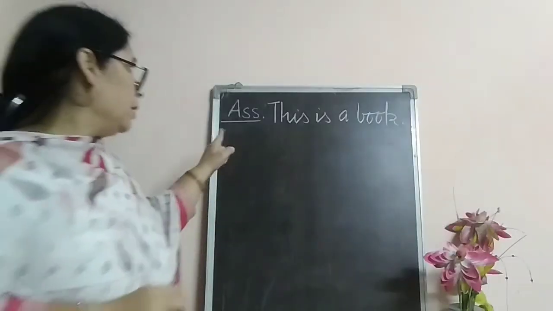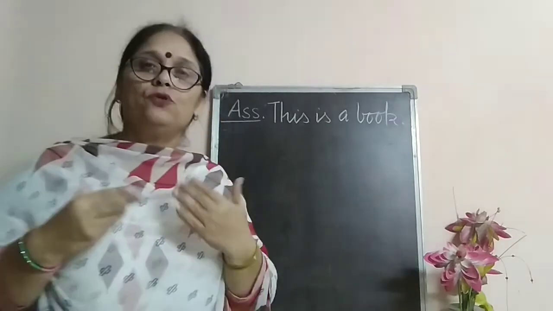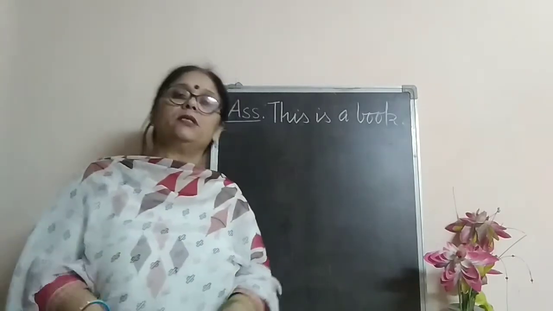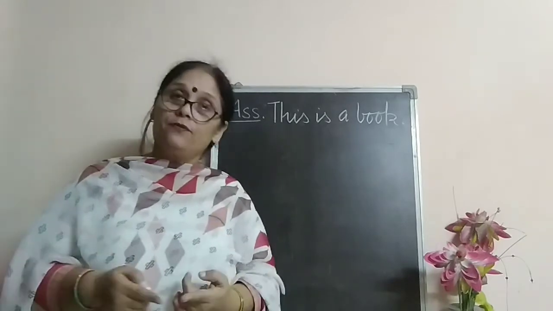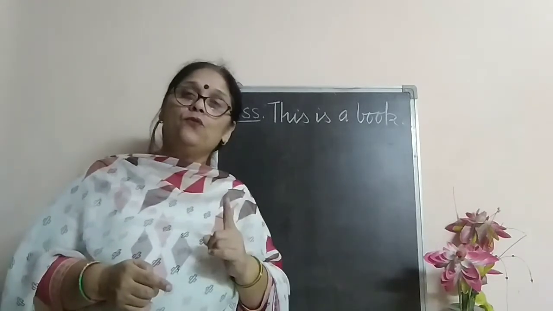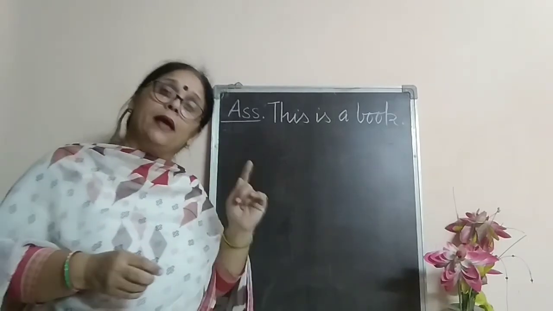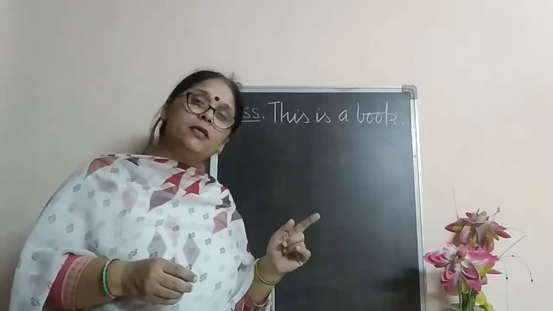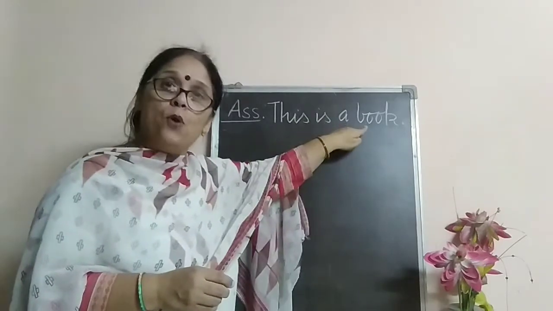We are having an assertive sentence over here. If I have to change the assertive sentence into an interrogative sentence, what do I have to do? First of all, I will check is there any helping verb in the sentence? Let's check. This is a book.